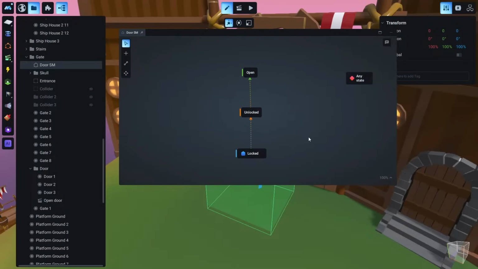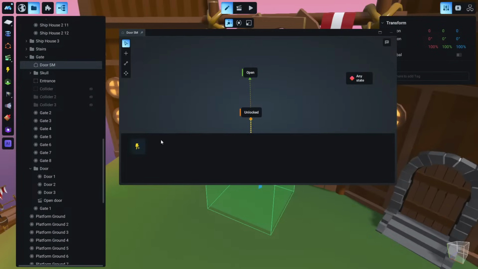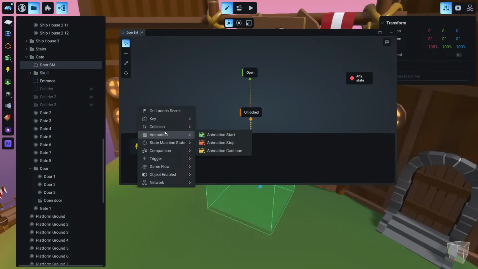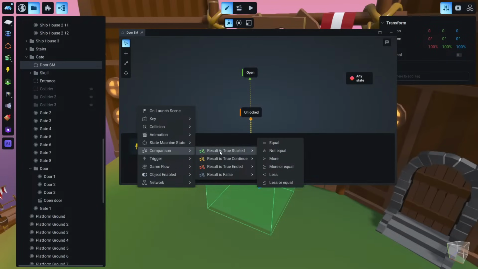And one very easy rule that we can add here is by clicking on this connector. And you see this is the familiar timeline trigger thing you had in animation. We click on the thunder and we see all the available triggers that we had inside the animations. Okay, it's exactly the same triggers. So to build this logic, we need a comparison event. I will tell you what a comparison event is right now.